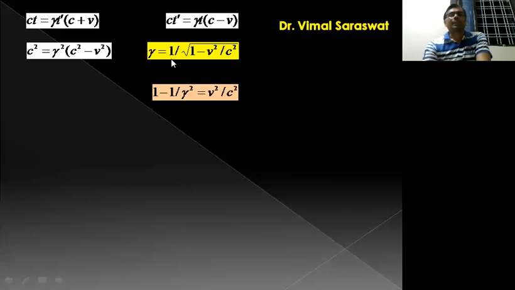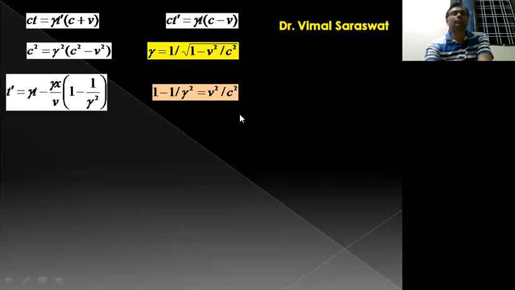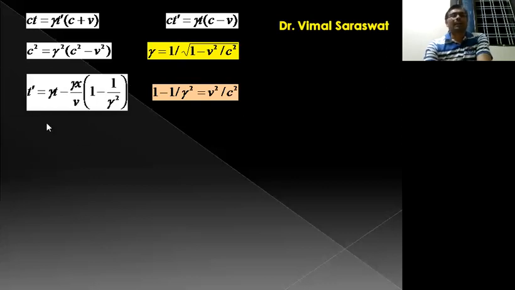Now from this equation, 1 upon gamma square will be 1 minus v square by c square, or 1 minus 1 upon gamma square equals v square by c square. But t dash is equal to gamma t minus gamma x upon v, and in bracket 1 minus 1 upon gamma square.